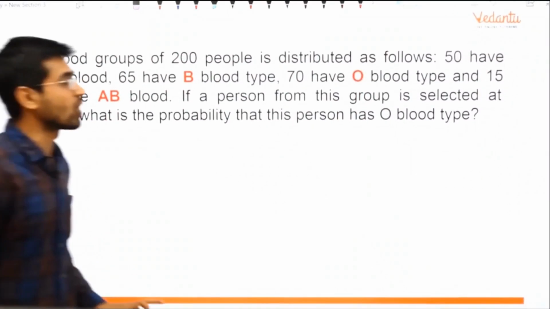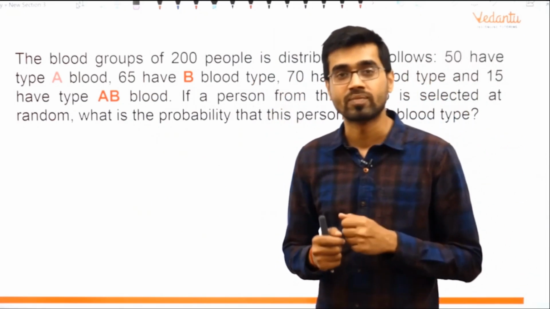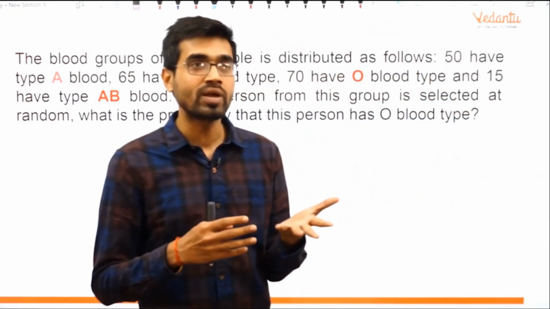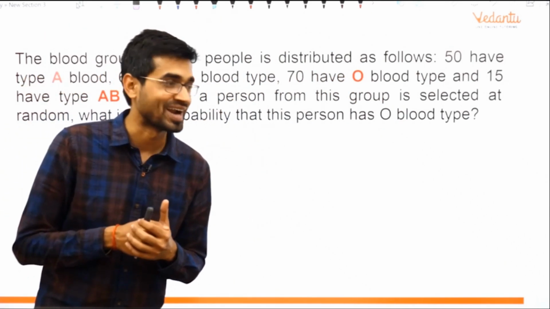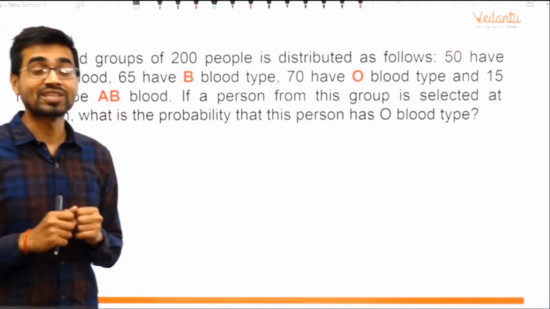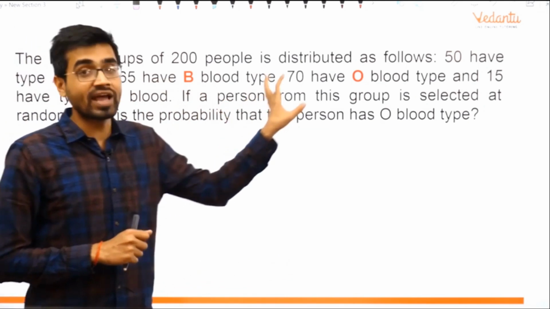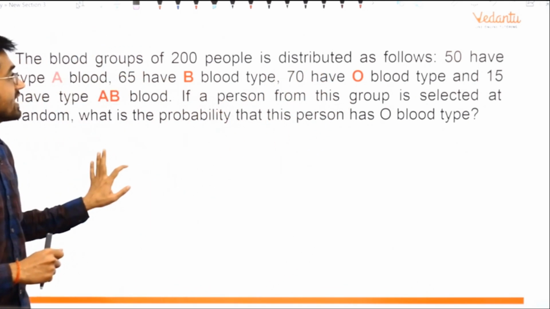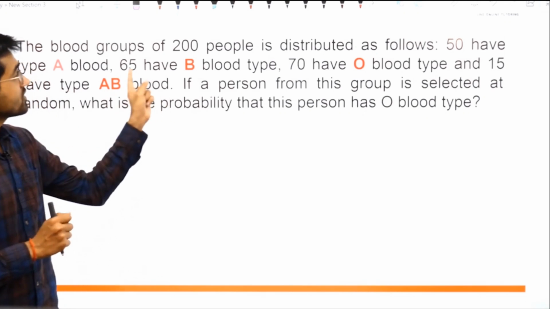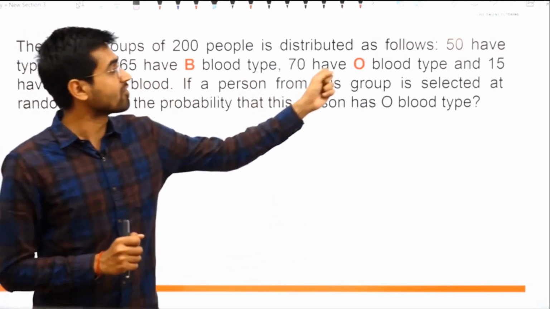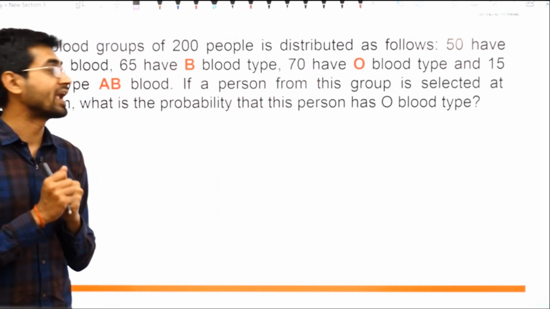Let's do this kind of problem. This is a real life situation when you have a blood group to select from. Okay, so there are A blood group people. What is your blood group? Do you know that? Ask your parents if you do not know that. Blood group is a very important thing. You should know that. So there is blood group A type, B type, and O type. And then they say there are 200 people: 50 have A type, 65 have B type, 70 have O type, and 15 have AB. AB is a combination of A and B.